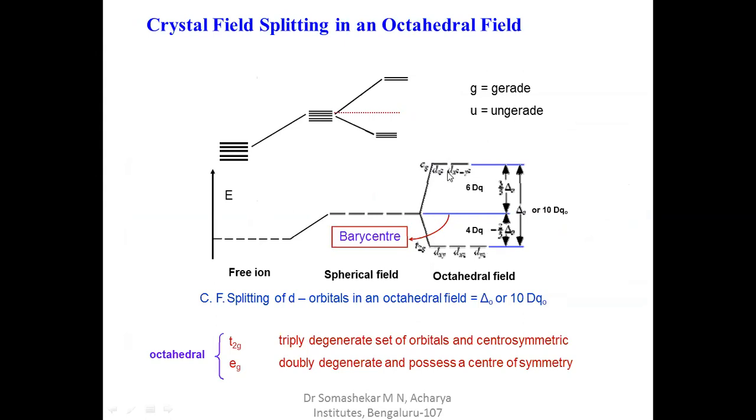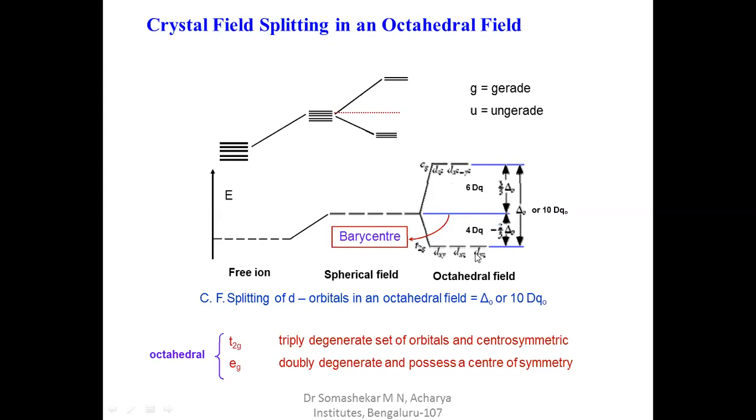The difference between these 2 energy levels is called delta naught. Delta naught is nothing but the crystal field splitting energy or stabilization energy. The t2g orbitals decrease by 4 Dq, and the eg orbitals increase by 6 Dq, totaling 10 Dq.